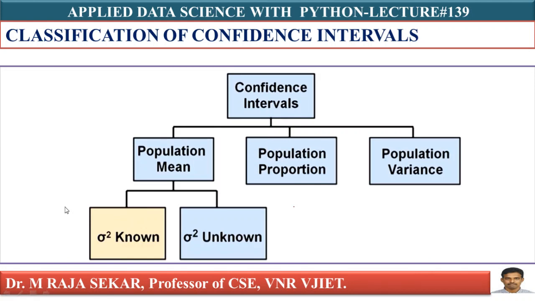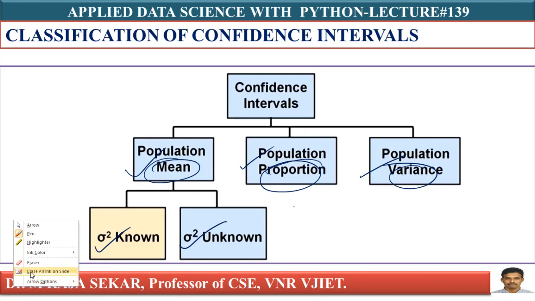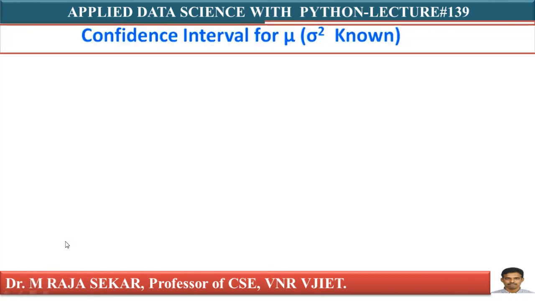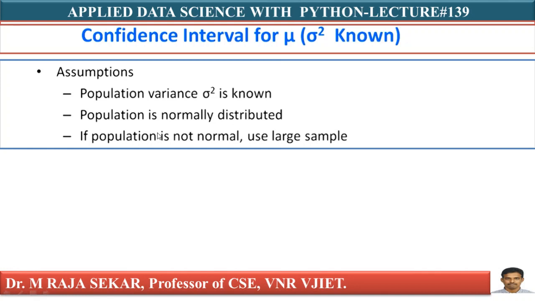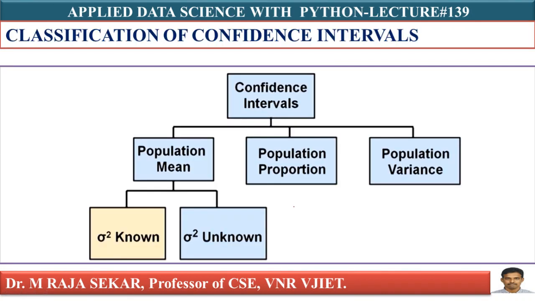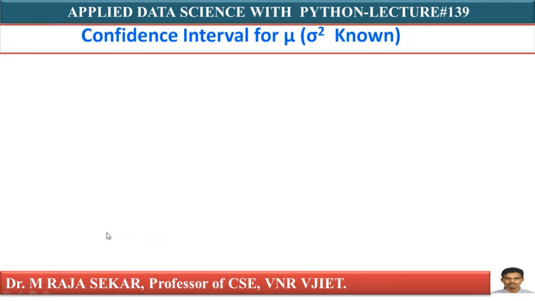classification of confidence intervals. Confidence intervals can be classified depending on population mean, population proportion, population variance. In population mean, there are two cases: your population variance may be known, or your population variance may not be known. We will try to understand all those cases. For the time being, just understand the confidence interval for mu when sigma square is known. This is the sigma square known case, isn't it?